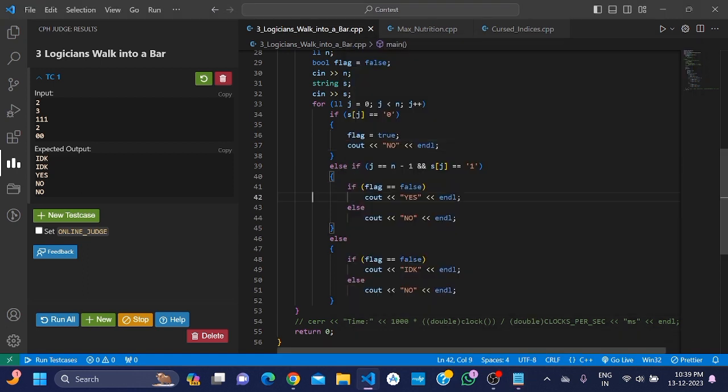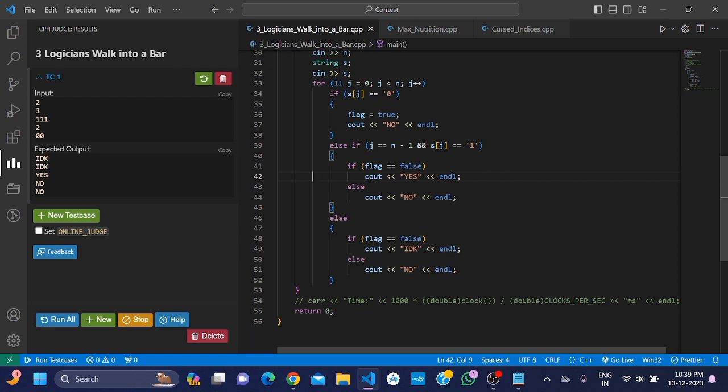So if you are at the last element and your last element is 1, I have made one bool flag, which is true or false. If I got any 0 while iterating through the string, then my flag is true. If my flag is false, it means I have not got any 0 throughout the string and I have come up to the last element, then I will simply print yes for the 1. And if the flag is true, meaning I got any 0, then I will print no.